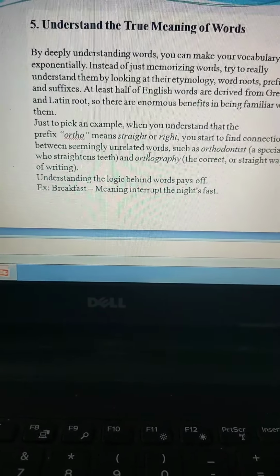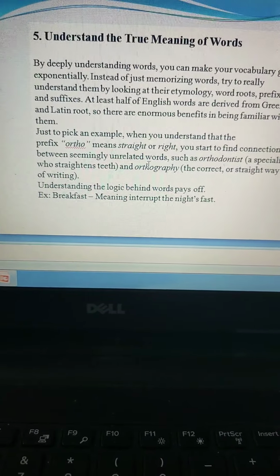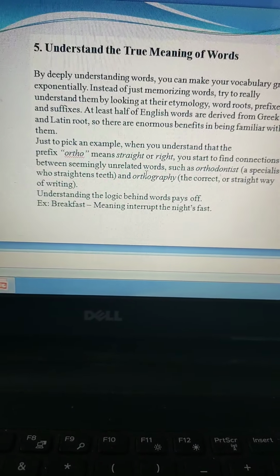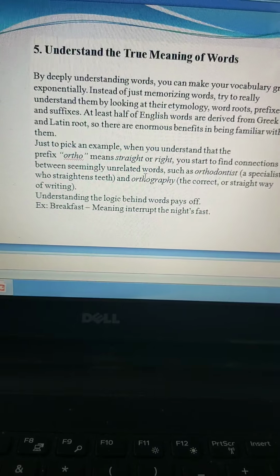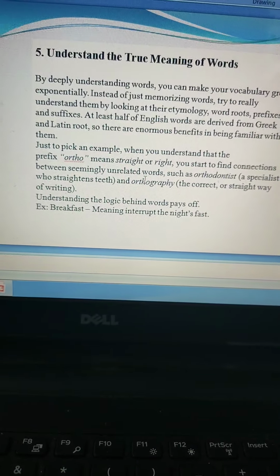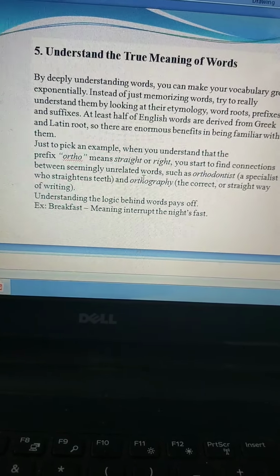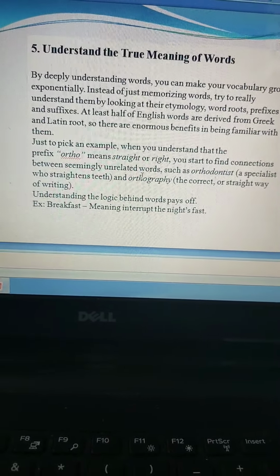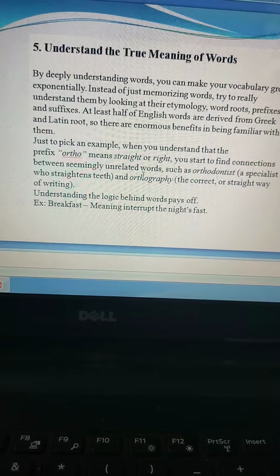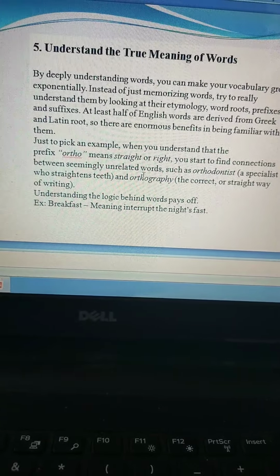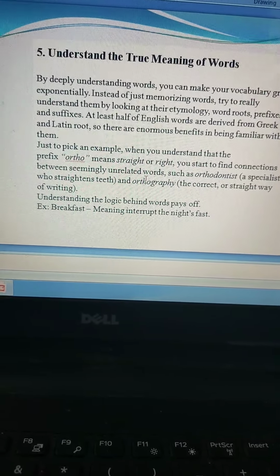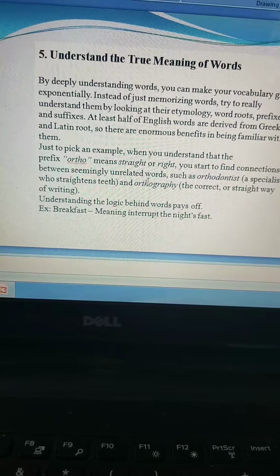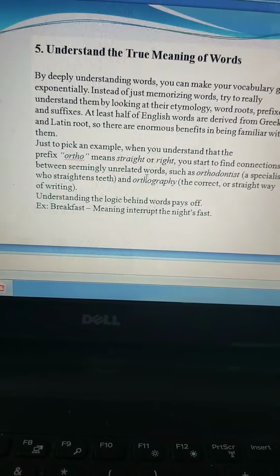And then understand the true meaning of the word. How would you understand the meaning of the word? Only when you look at the root of the word. You look at its usage, its meaning, its synonym, its antonym, and in which situations or contexts you can use that word. So understand the true meaning of the word. See, there are words in the English language which can be used in different ways in different contexts. So try finding out all that when you come across a new word.